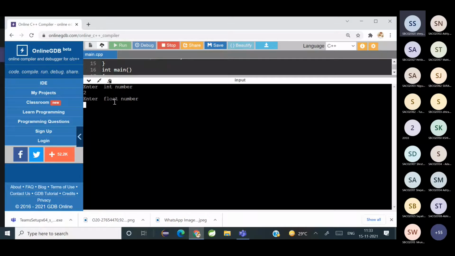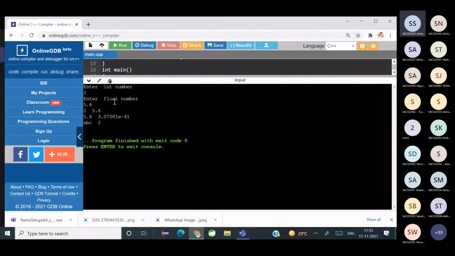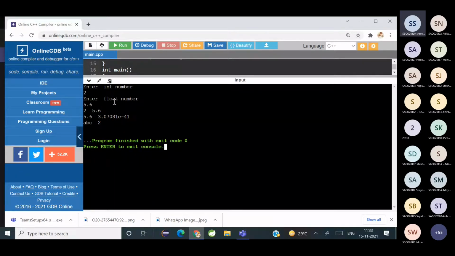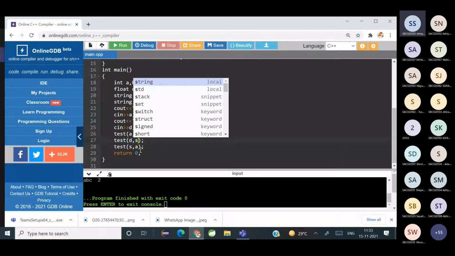So 2, 5.6. Can you see? It's supporting all kinds of data right now. Can you all see it? Yes, ma'am. That is what I said. Here I gave cin, that is why that happened. One second.